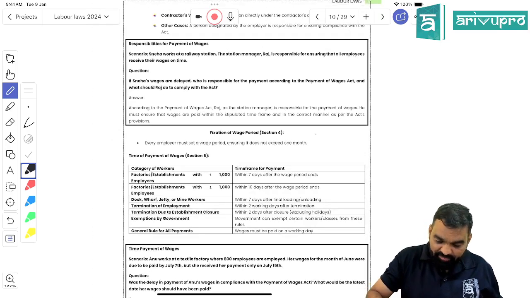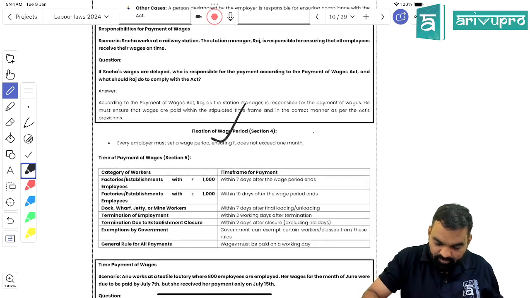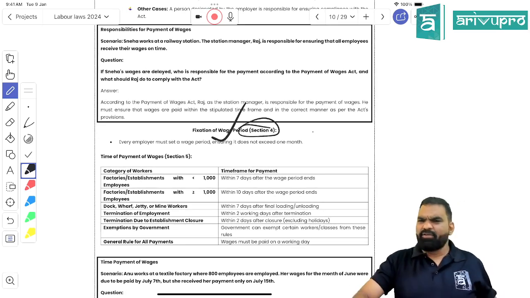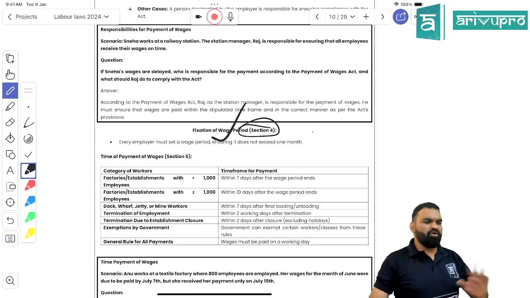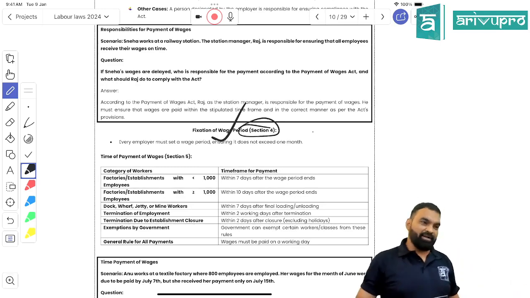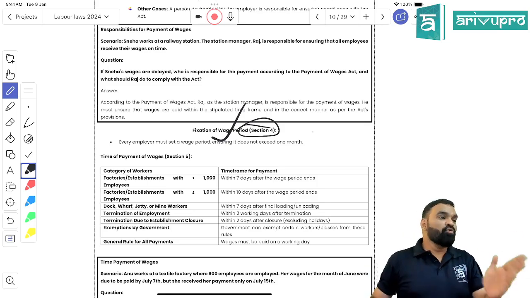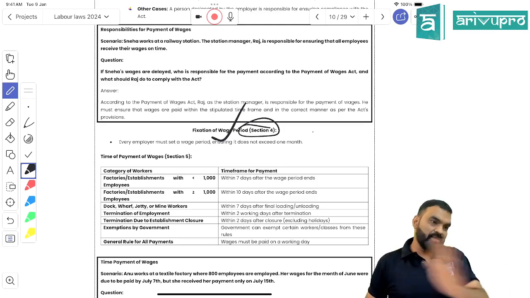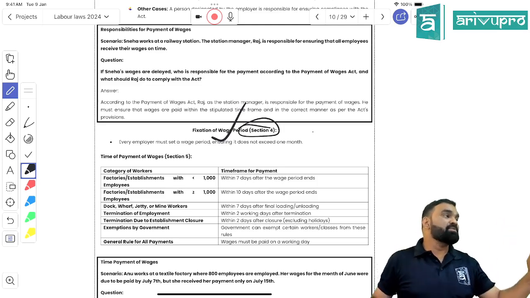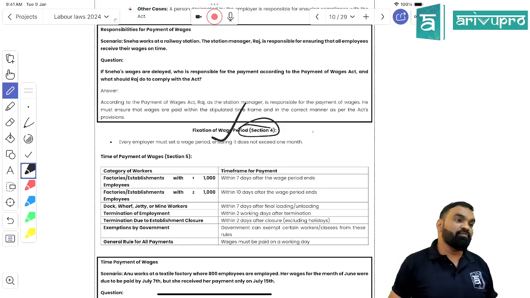Now, fixation of wage period. We know what the wage period is. Even if I did not teach you Section 4, you would know that no wage period should exceed a month, right? This means the maximum permissible wage period in India would be 1 month.